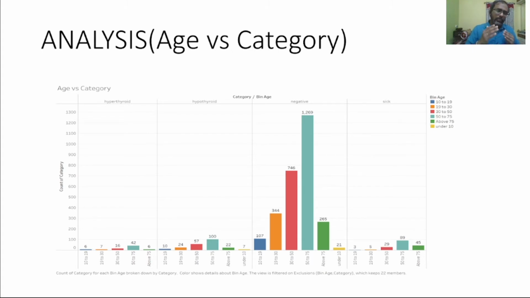It doesn't mean that other ages will not be affected, but this analysis is based on the data we have.